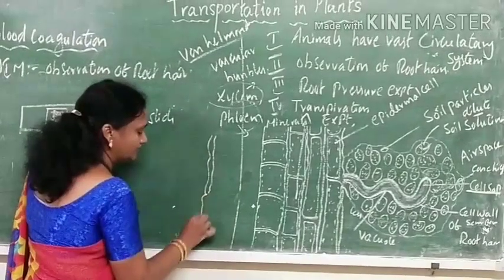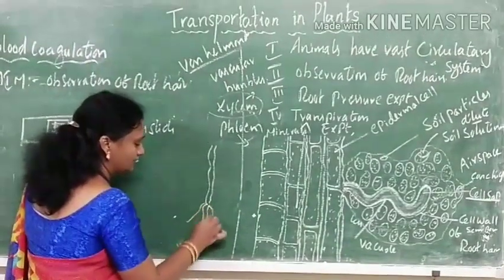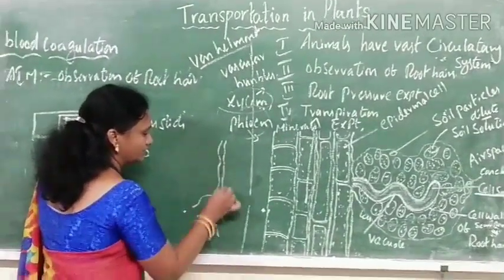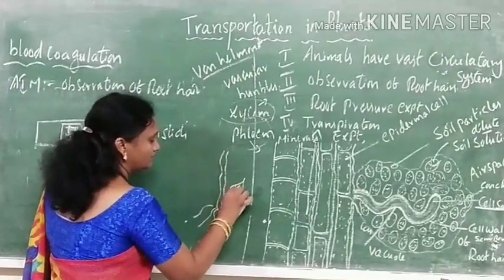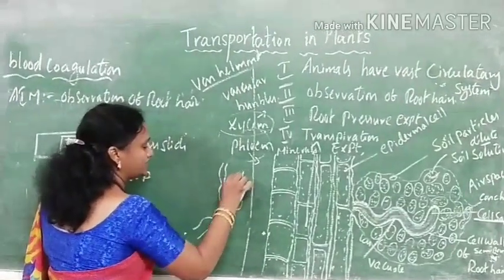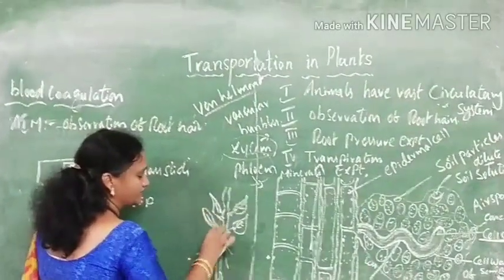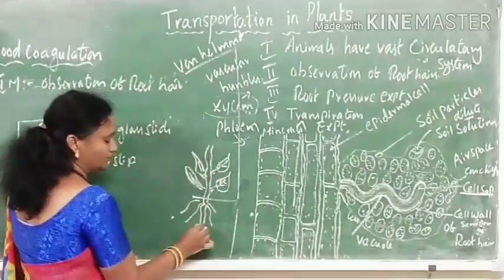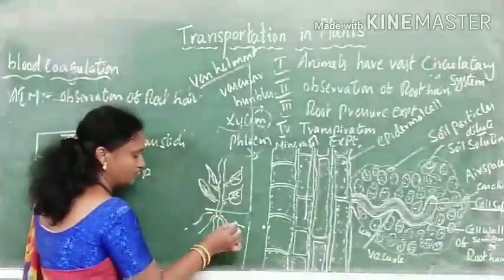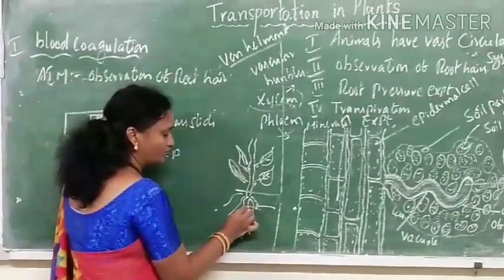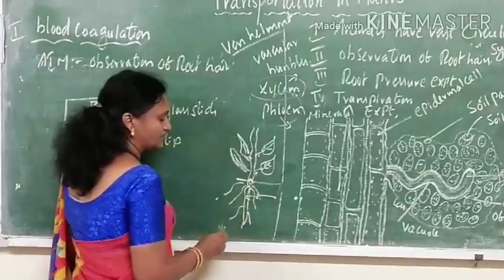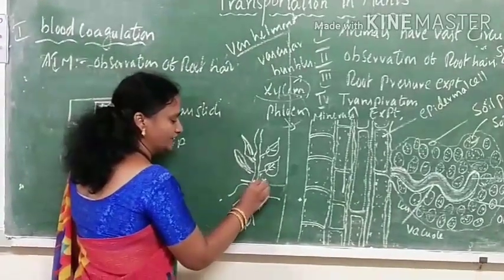So now when we see the plant structure, it has the roots, and the roots are connected by the tiny stem. And how will the water be supplied in the stem after entering into the root hair? Now the water has entered into the root hair, from the root hair to the main root, and it enters the stem. Here, xylem will be helpful.